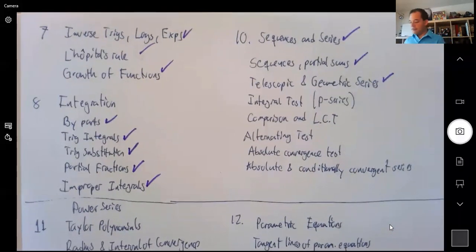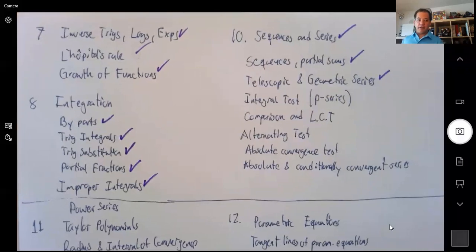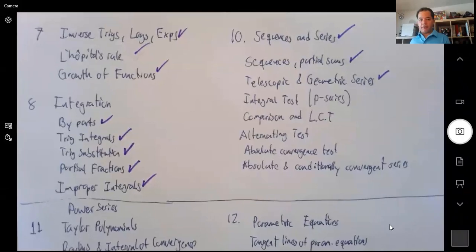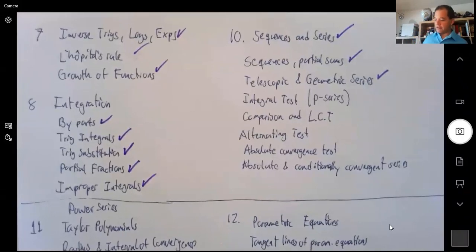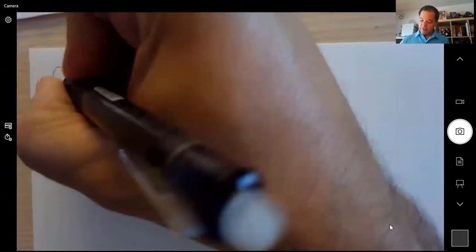So sequences and series, remember, the best thing here is for you to be able to identify what would be the most appropriate test for an arbitrary series, right? So let's talk a little bit about that in general before we look at the problems. So series, convergence, and divergence of series.